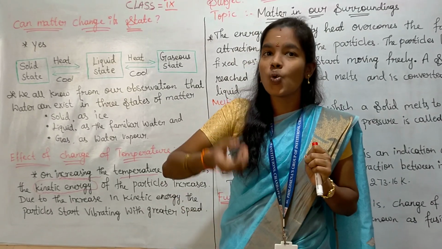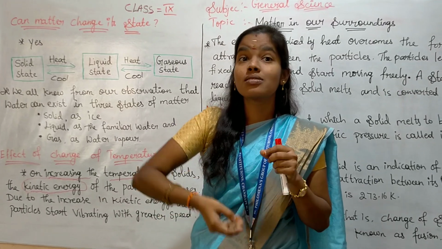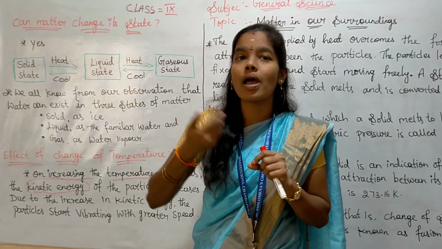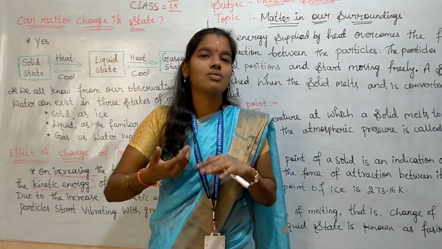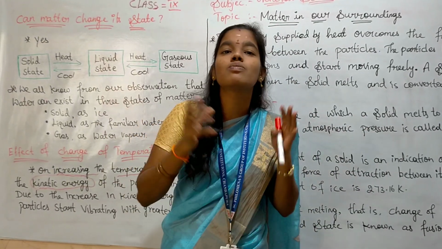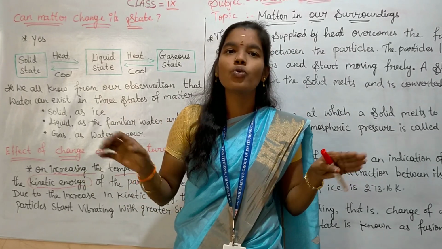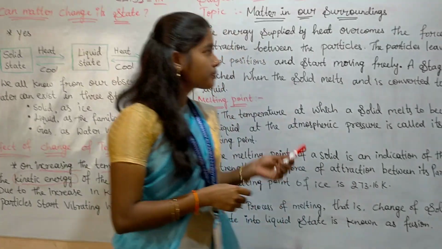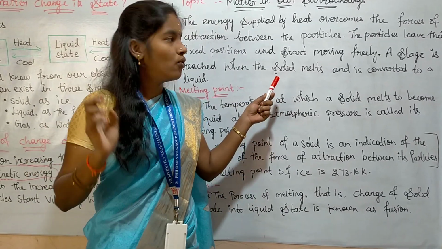So the ice slowly starts to vibrate. The next point: the energy is supplied by heat, which overcomes the force of attraction between the particles, and the particles start to move very freely. So the ice starts to melt and move freely.